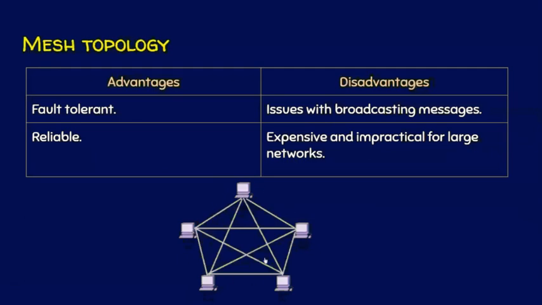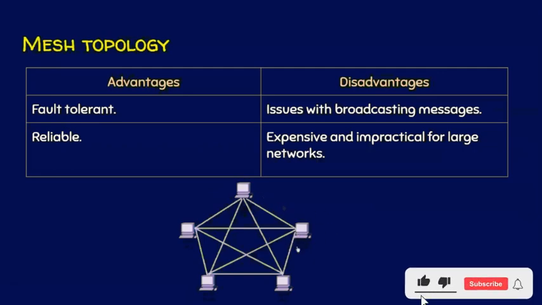And coming to the disadvantages, if this is going to send a broadcast message, broadcasting means one sender, all receivers, this broadcast will be forwarded to everyone in the network. Again, this one is going to do a broadcast to everyone in the network. The same broadcast which is sent by this computer will also be received by other computers, and those computers are going to forward the same broadcast to the sender. There are some issues with the broadcasting.